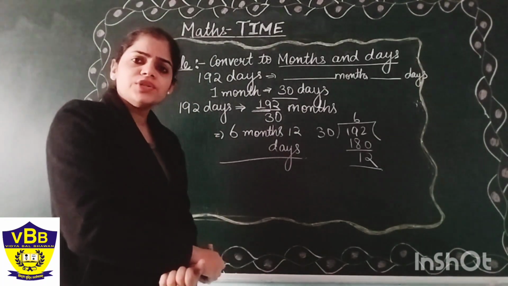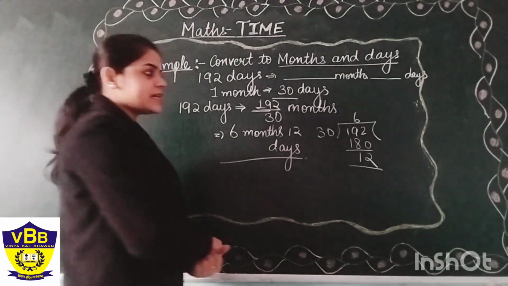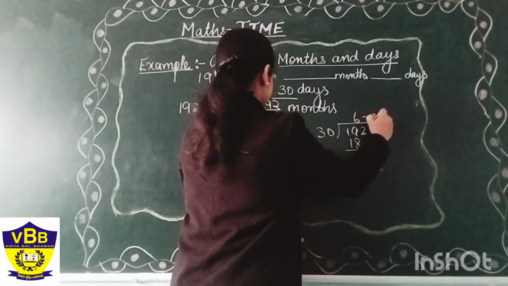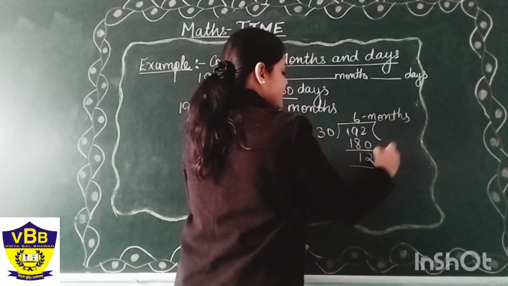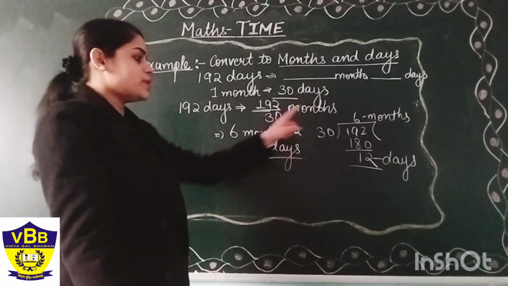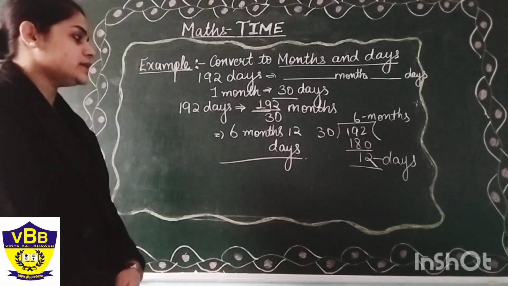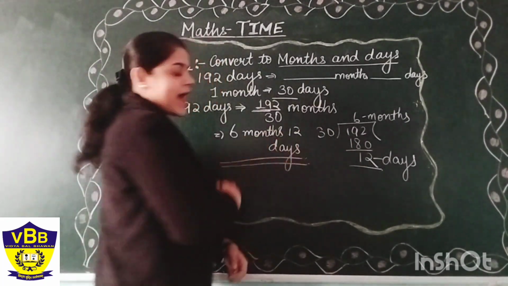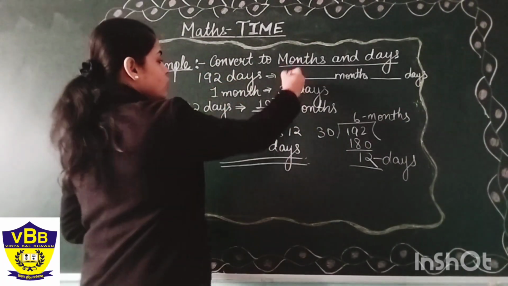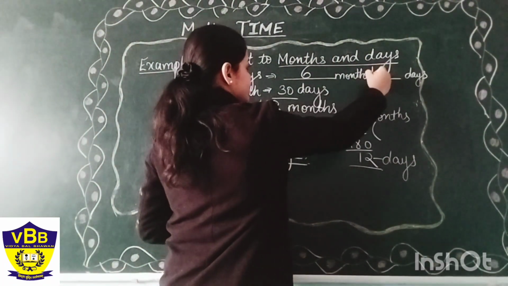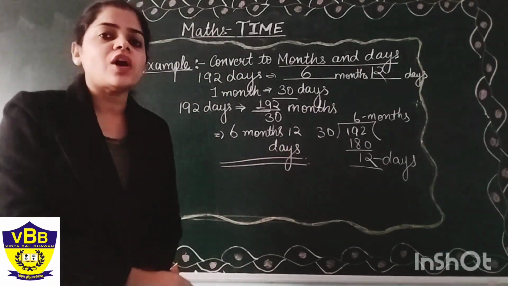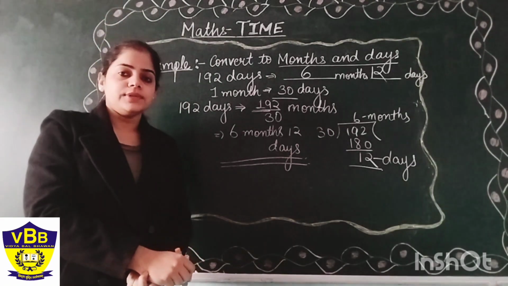You can pause the video and try by yourself also, beta. It is not necessary to copy as it is. You have to solve by yourself. So it is 6 months and 12 days. As we already know, quotient is our first unit and remainder is our second unit. So it will be 6 months and 12 days. Final answer is 192 days equals 6 months and 12 days. You got this point, beta? I hope you will solve other questions also.